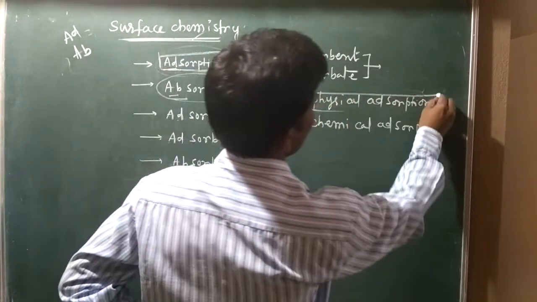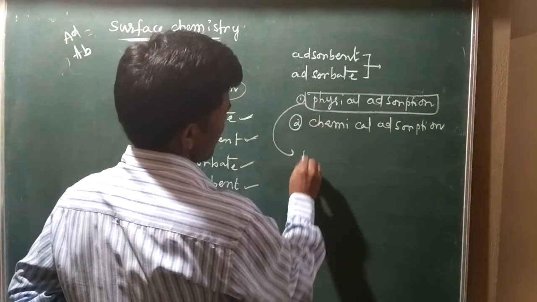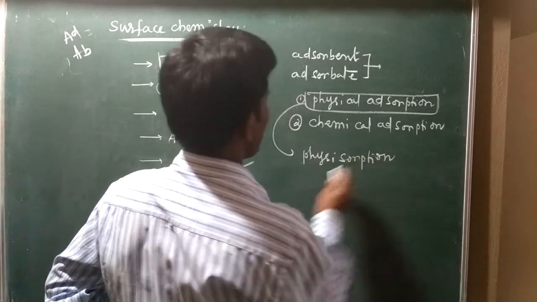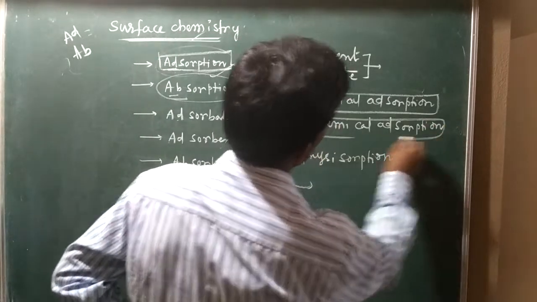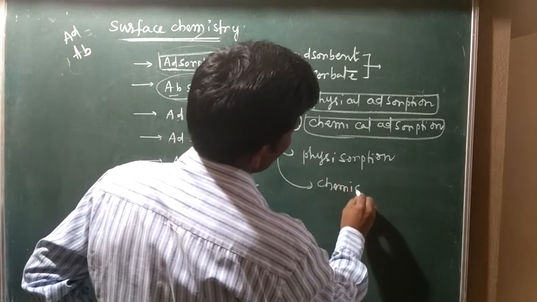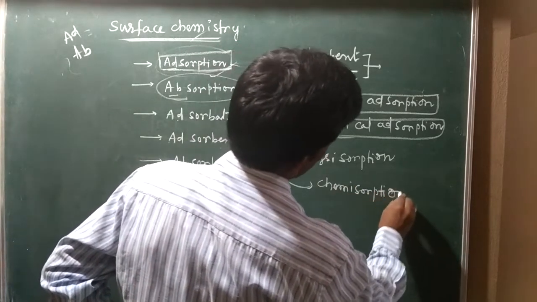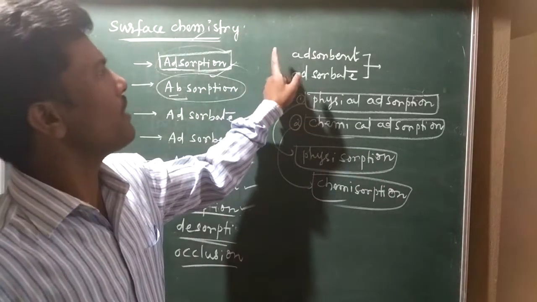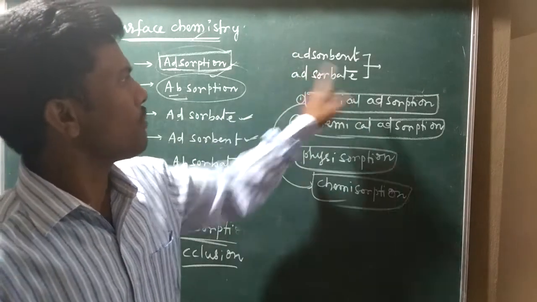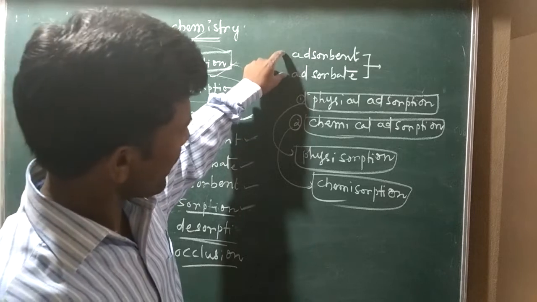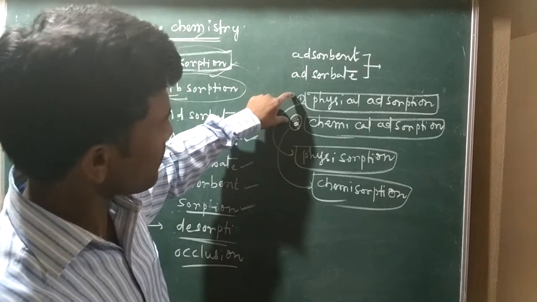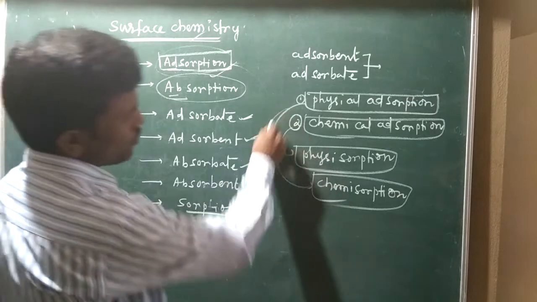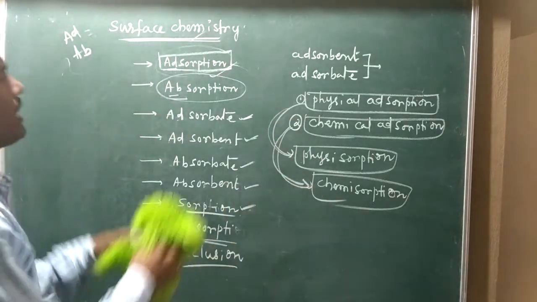Physical adsorption is also called physisorption, and chemical adsorption is also called chemisorption. According to the attraction forces between the adsorbent and adsorbate, the surface interactions are classified into these two types.